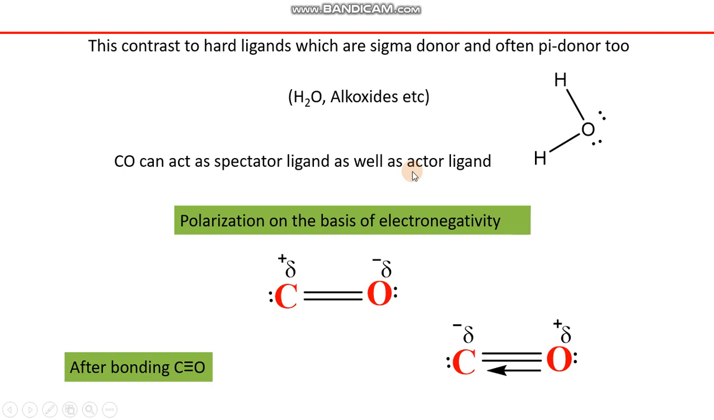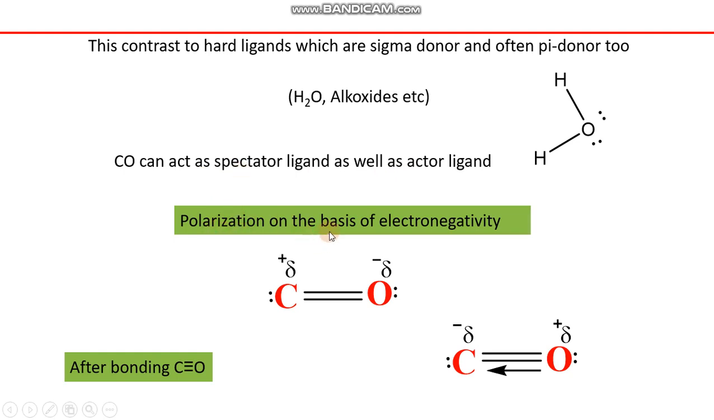So in a complex, let's say 6 carbon monoxide ligands are attached, 5 ligands will remain unchanged while one ligand will explain certain reactivity of that complex. That one ligand is called the actor ligand, while the rest of the 5 ligands are called spectator ligands.